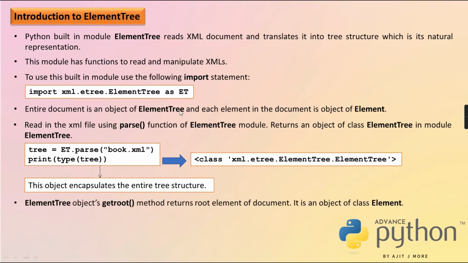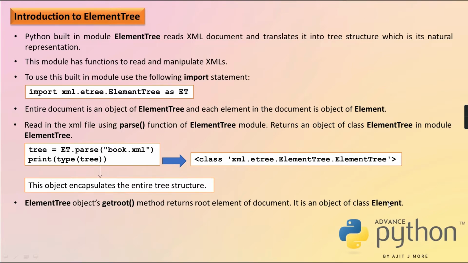So how to get the root element? There is a method called getroot. getroot is a method of ElementTree, and the tree is an object of ElementTree. So if I write tree.getroot(), it will return the root element, which is again an object of class Element. So the ElementTree object's getroot method returns the root element of the document, and that is an object of Element.